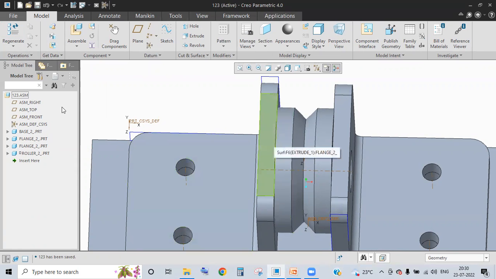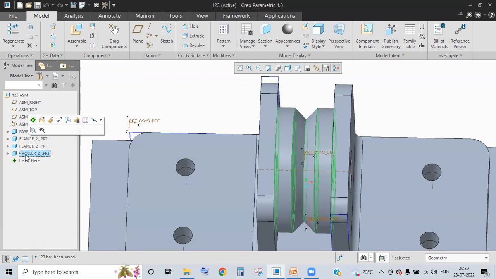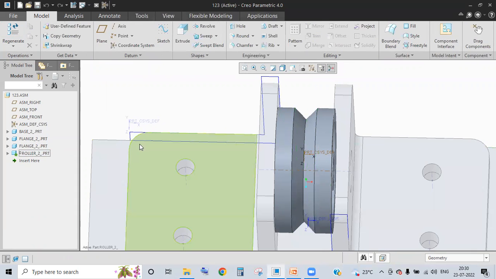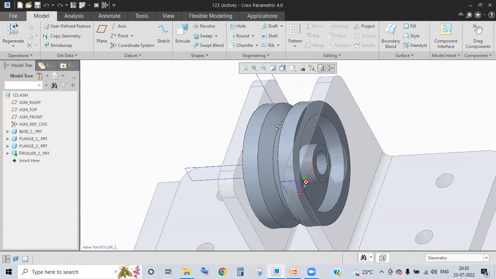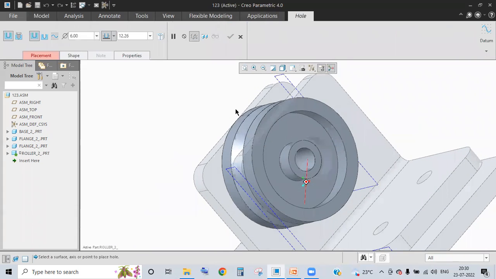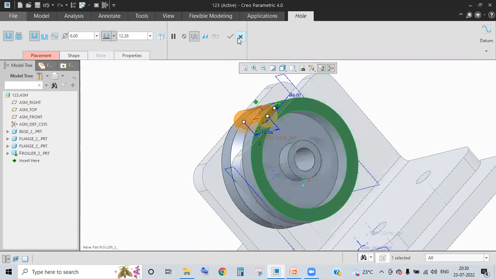Simply click on whatever part you want to edit, click on activate, go inside the part level, and you can do things. However, you can apply a hole, or let us say I want to click on hole. I'll simply come here, click onto it.